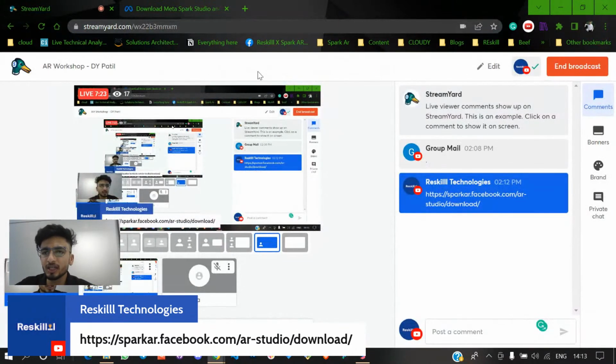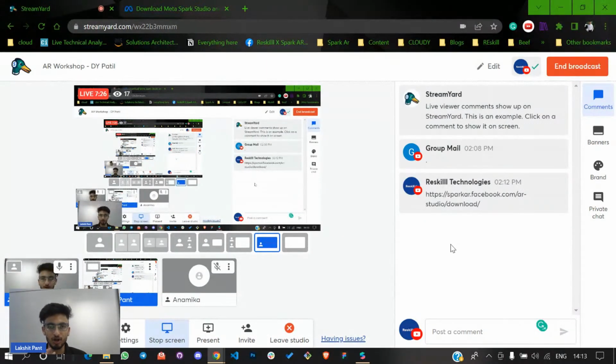And now let's try to create something. Spark is all about augmented reality, and I'll teach you what these big terms are: augmented reality, metaverse, AR, VR, XR. Augmented reality is something you can experience through your phone, your computer, or a similar physical device. For virtual reality, you need a different physical device, and XR is mixed reality, which involves both augmented reality and virtual reality experiences. These are the terms you will see in the future, and building a whole environment using all three will result in a metaverse.